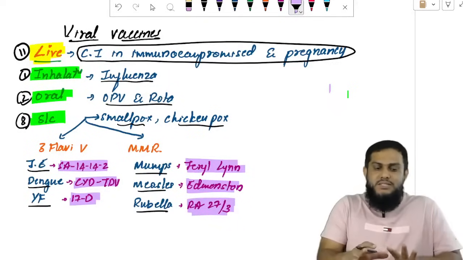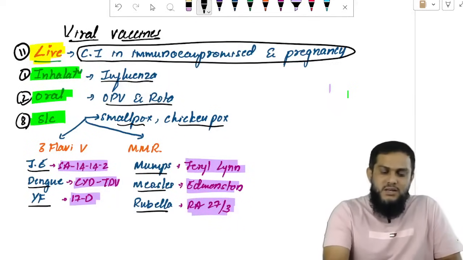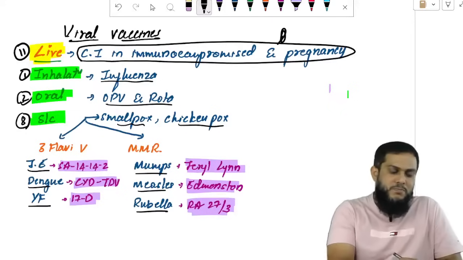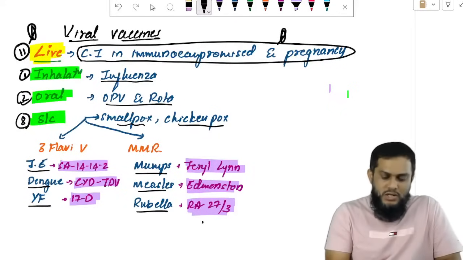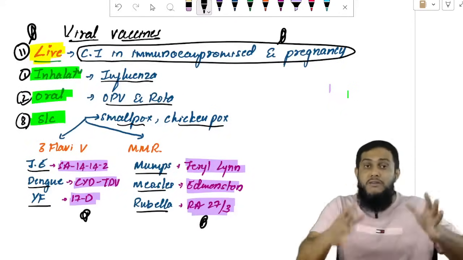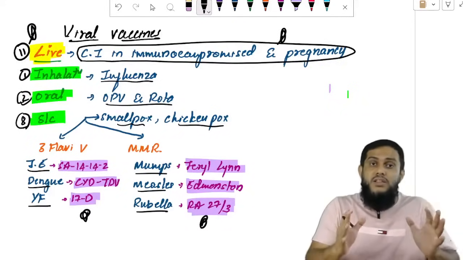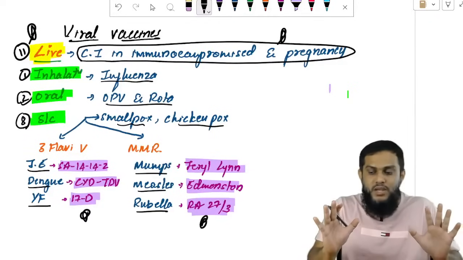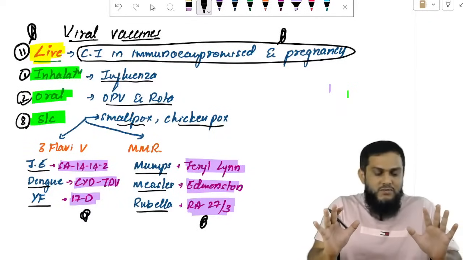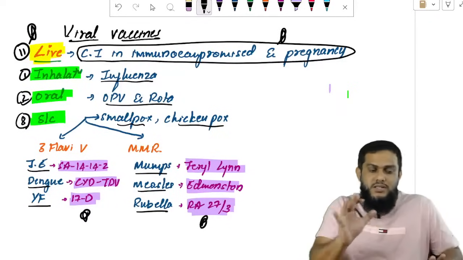So these are about the live vaccines. 3 things are important in live vaccines: that they are contraindicated in immunocompromised and pregnancy, the route of administration, and the strains of the vaccines. Only these are the live vaccines in virology, and these are the questions asked.